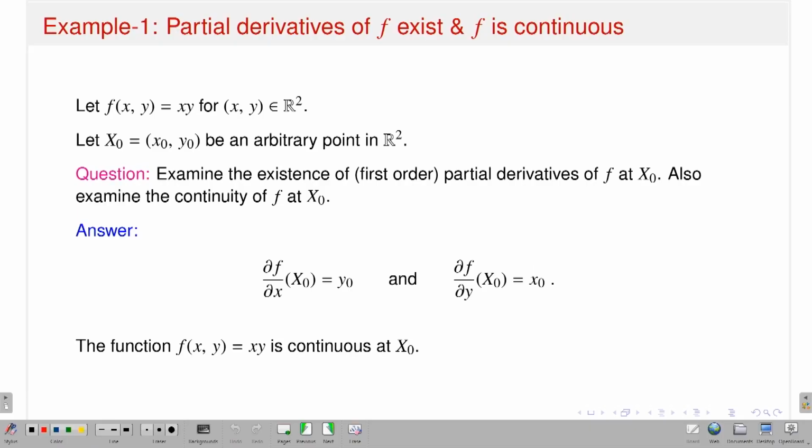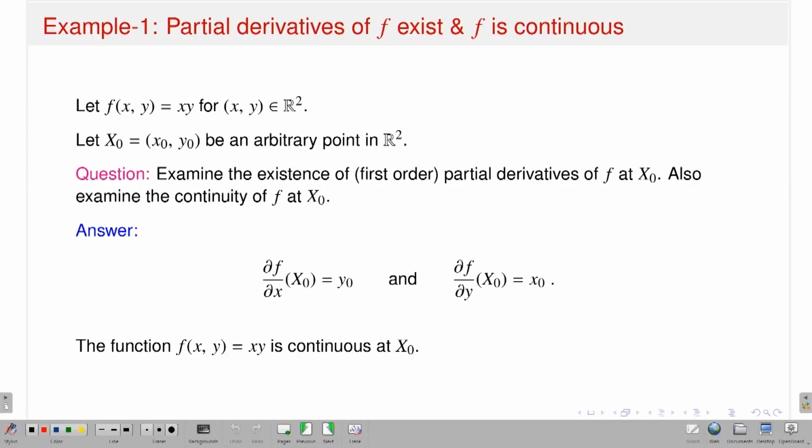As I said, I have to talk about whether existence of partial derivatives implies continuity of f and vice versa. Look at the first example. This is the function f of xy, f is a map from R2 to R, f of xy is exactly equal to xy. It's a very nice function, it's a continuous function, right? Now the question: examine the existence of first order partial derivatives of f at x0, and examine the continuity.